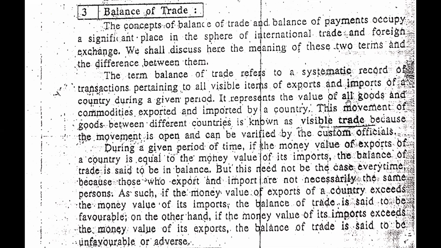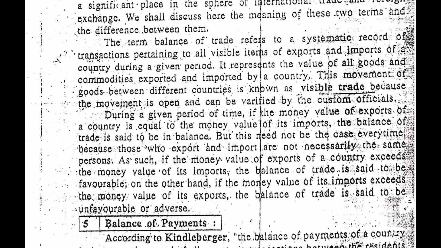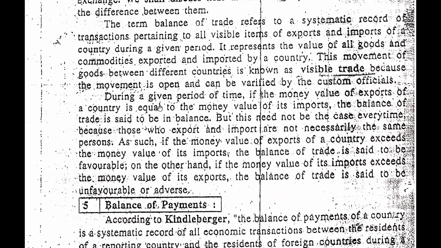It represents the value of all goods and commodities exported and imported by a country, so that we can know how many goods we have exported and how many goods we have imported from other countries. This movement of goods between different countries is known as visible trade, because the movement is open and can be verified by the customs officials. So, guys, the customs officials can verify this data of different countries during the given period of time.